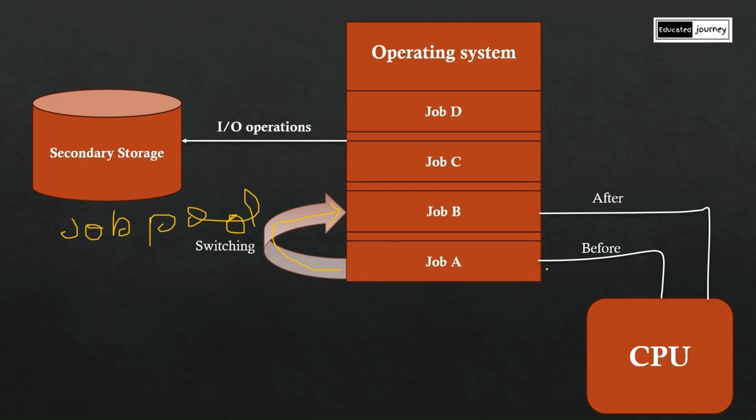What happens? Job A will not be completed. Is it necessary that since job A is not completed, job B should be stopped? No. What happens is the CPU just switches to job B and starts executing it. Until the user of job A gives the input, the CPU executes job B instead of being idle. In this way, the CPU is not idle. The CPU won't pass its time.